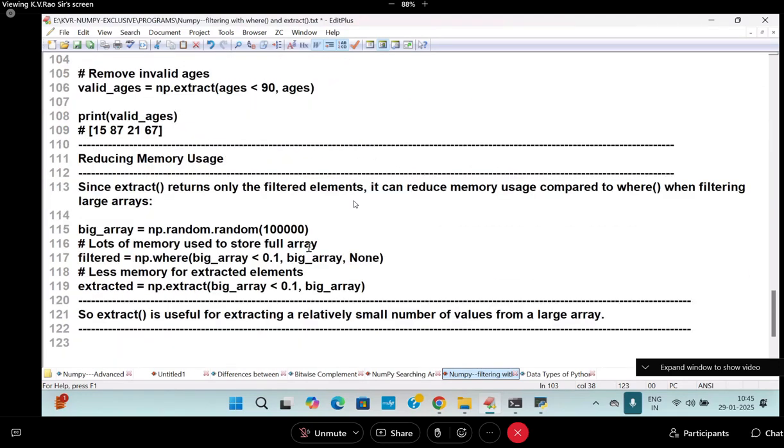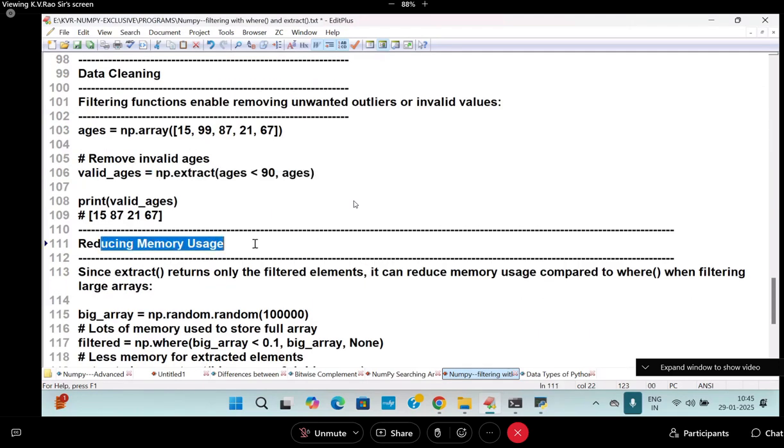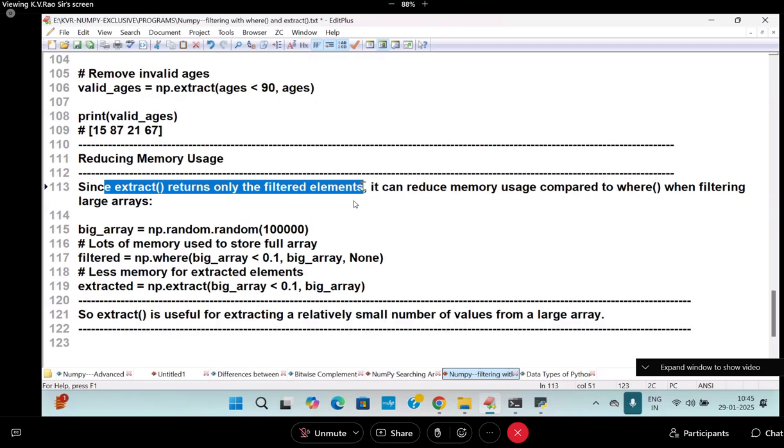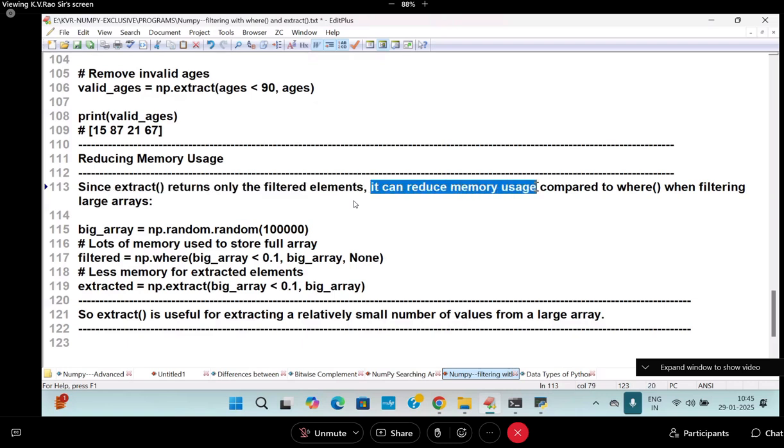So now I will go to this one, reducing the memory usage. I'm talking about the memory usage in this case. Small example. Since extract returns only what elements? Filtered elements. It can reduce what? Memory usage. Compared to what? Where, when filtering large arrays. So why is where taking more memory space? Because where is giving what? Indices. Indices it is giving. But extract will give you what?